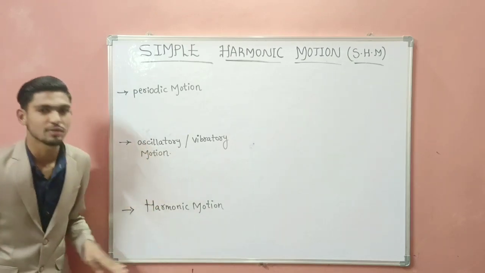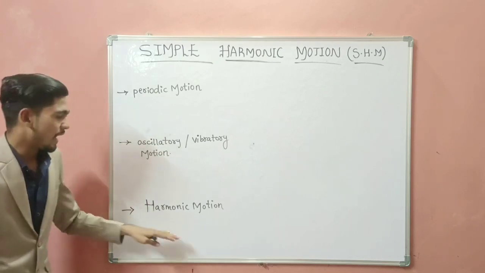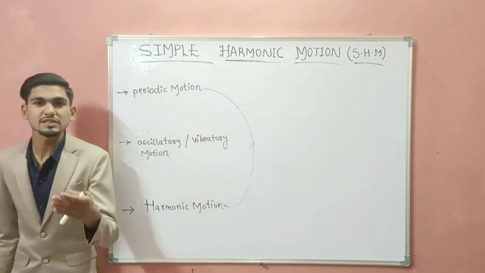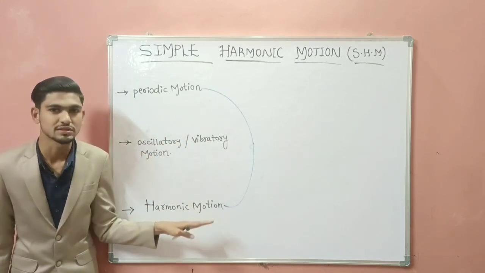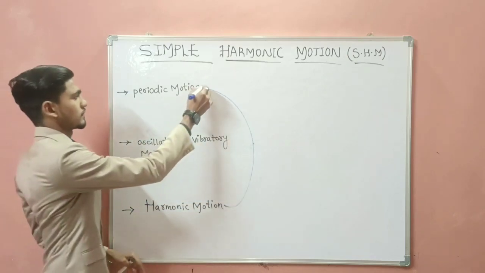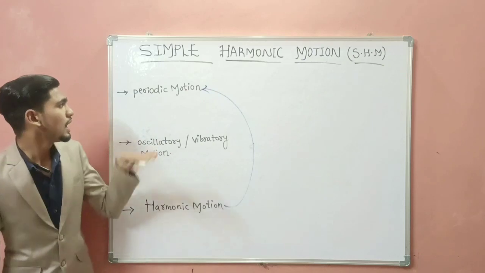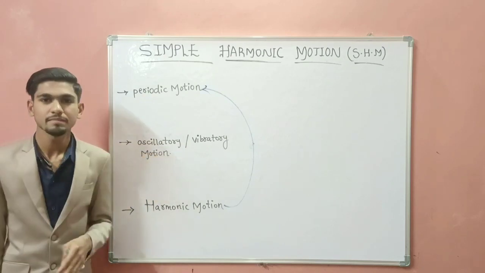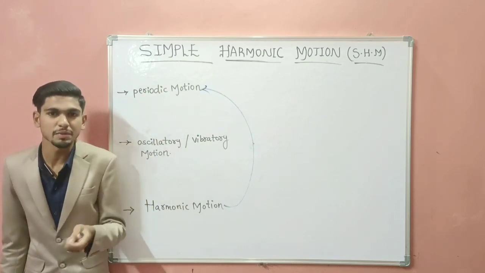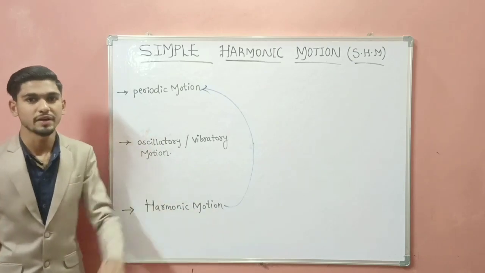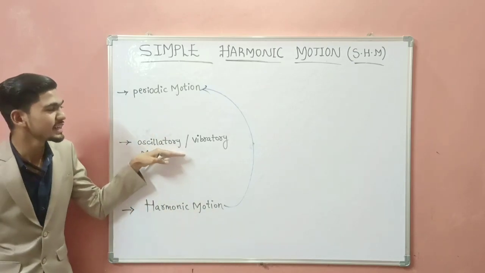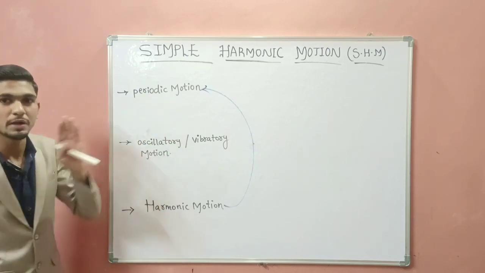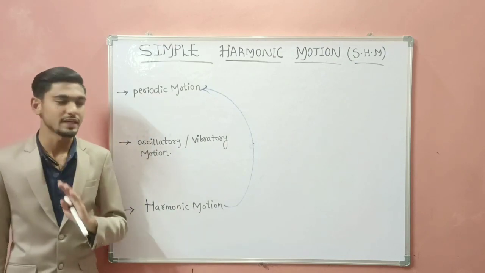Now come to harmonic motion. What is harmonic motion? My dear friends, harmonic is periodic. In this, we express the terms as functions of sine and cosine. Next, if I ask you a question, are all periodic motions oscillatory? No, it can be of any nature: either in a straight line, in a circular path, or in a random way. Are all oscillatory motions periodic? Yes, all oscillatory motions are periodic motions, but all periodic motions are not oscillatory motions.